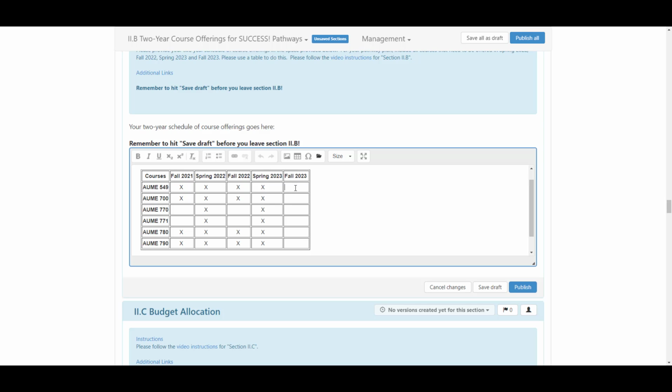Now let's fill in fall 2023. So the patterns from fall 21 through spring 23 continue. Then we'll remove fall 2021. So these are the courses in addition to the ones typically offered that need to be offered to support our MSJC Success Pathways initiative. This completes our table. Remember to leave a line of space above and below the table and to hit Save Draft.